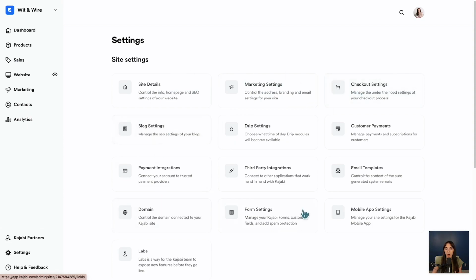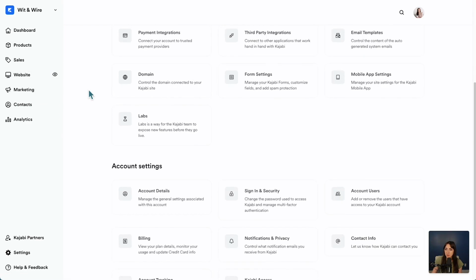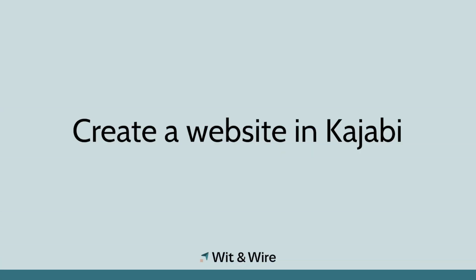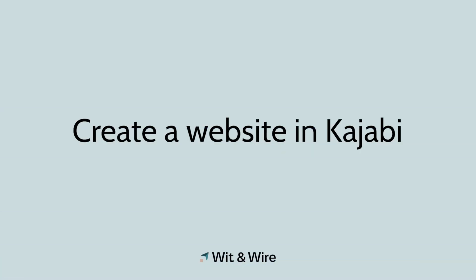So once you have all of these configured, that'll put you in a good starting place when you go to build your site and your digital products. Scrolling down a little bit, you can also see account settings. So if you ever need to change your password or your billing info or add other users, you can do so here. Next, let's take a look at creating a website in Kajabi.